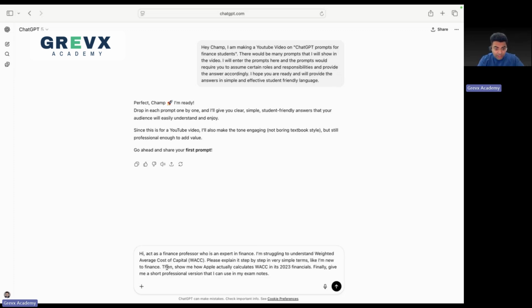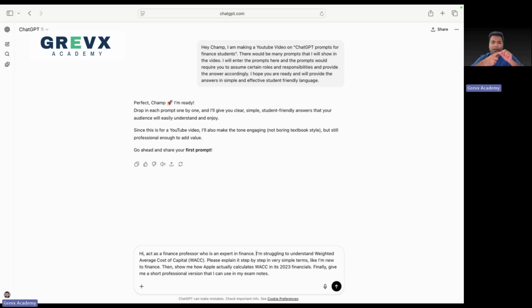So what I have written is: act as a finance professor who is an expert in finance. एक चीज का ध्यान रखिएगा दोस्तों, whenever you are giving a prompt to ChatGPT, divide your prompt into three parts: role, context, and task.